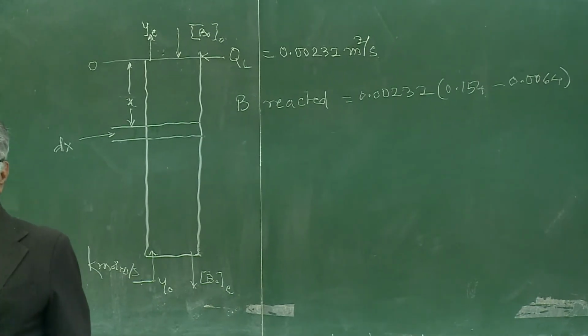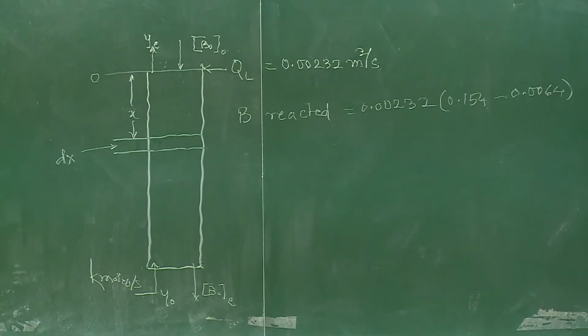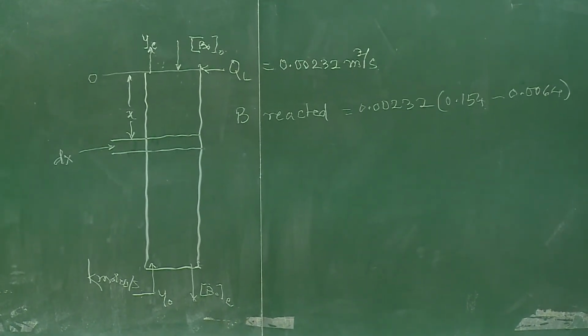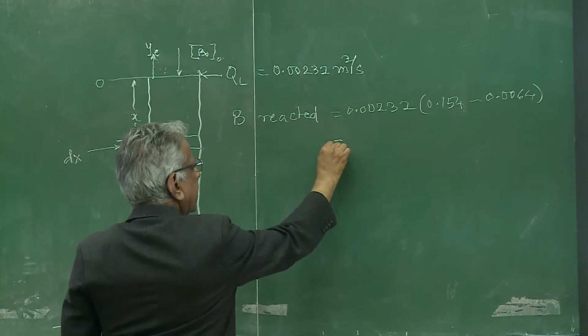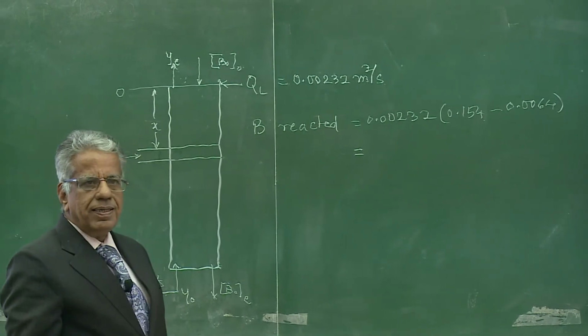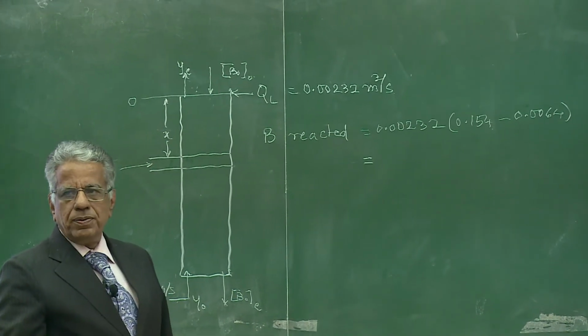Correct? Tell me the answer. How much? 2.2 into?